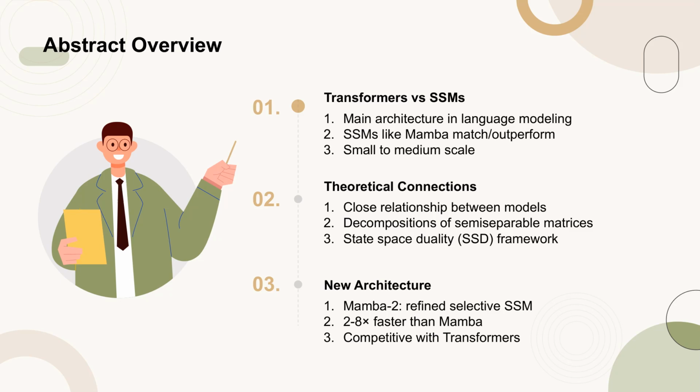While transformers have been the dominant architecture, state space models, SSMs, such as Mamba have shown comparable or superior performance at small to medium scales. The authors establish a theoretical framework that reveals the close relationship between these model families, connecting them through decompositions of structured semiseparable matrices. This framework, termed state-space duality, SSD, enables the design of a new architecture called Mamba 2. This new model refines Mamba's selective SSM, achieving a significant speed improvement of 2 to 8 times, while maintaining competitive performance with transformers in language modeling tasks.